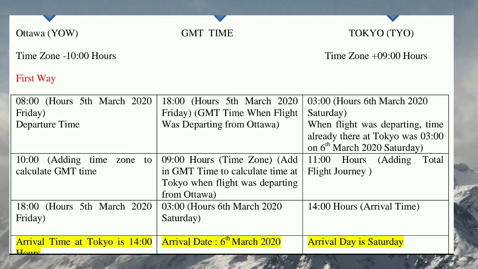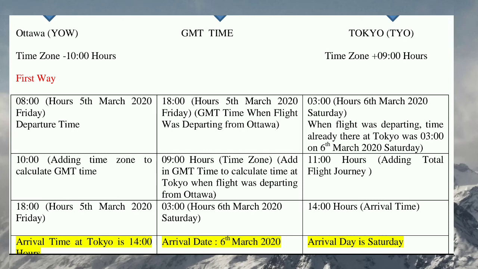So in the 18 hours we have to add 9 hours more. Why do we have to add 9 hours more? Because we know that the time zone of Tokyo is plus 9 hours. Plus 9 hours means that Tokyo time will be more than the time of the GMT location. How many hours more than the time of the GMT location? It will be 9 hours more.